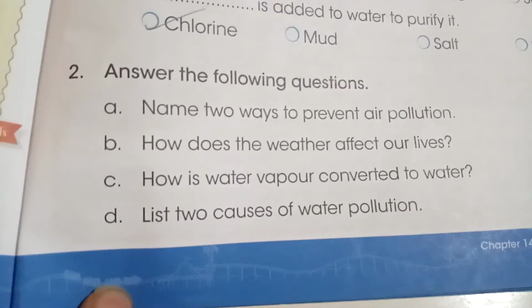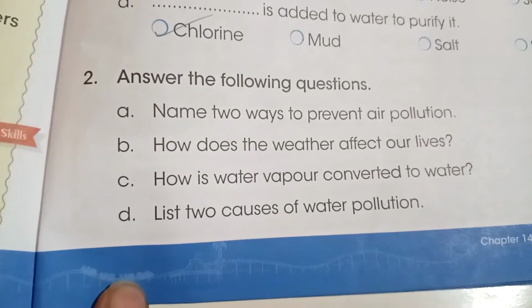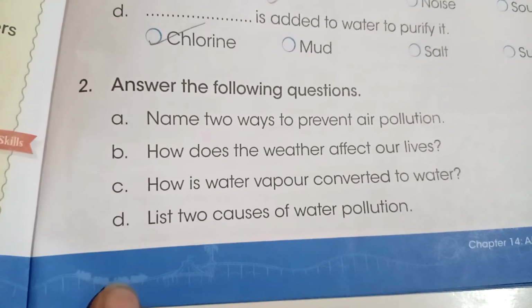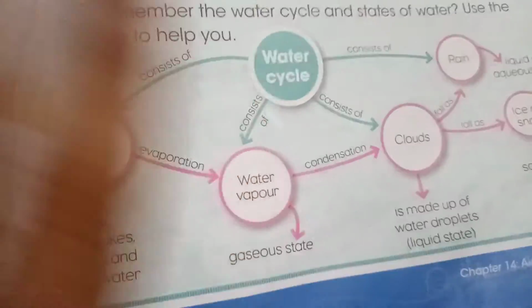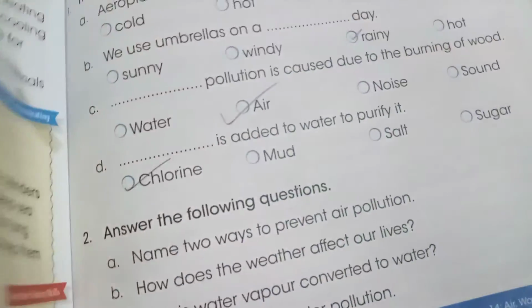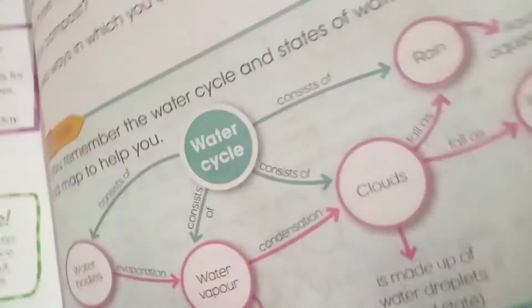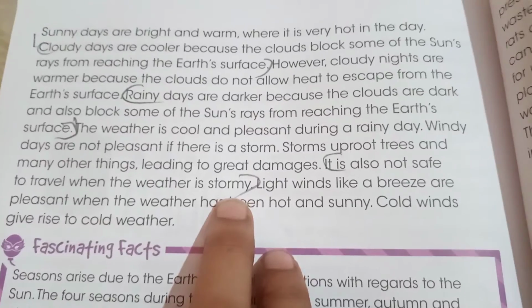Now come again to the questions. Question number 2. How does the weather affect our lives? The answer is not given in a very good way, but we have to make the answer ourselves. And the question is, how does the weather affect our lives? You can see it from here. It is not safe to travel when the weather is stormy. The first part of this answer.